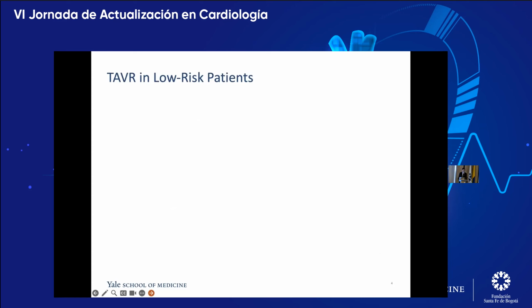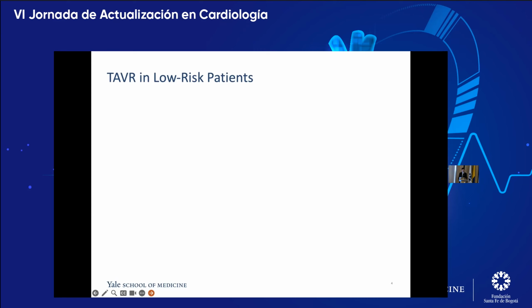TAVR was initially developed for patients who have severe aortic stenosis, have symptoms, and would meet criteria for valve replacement, but were at prohibitive surgical risk. So that's how it was initially developed. But as time has gone on, we have seen it done now in patients who are not only at prohibitive risk, but then high surgical risk, and then now moderate surgical risk.